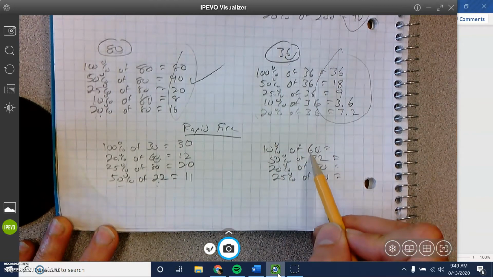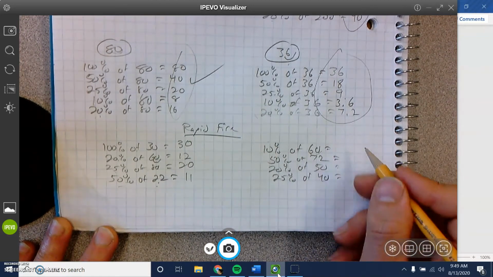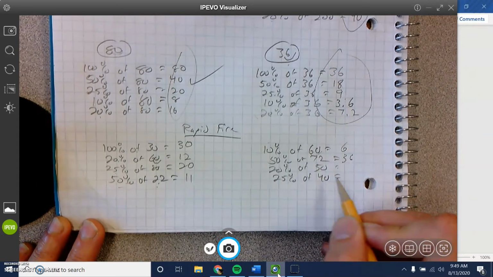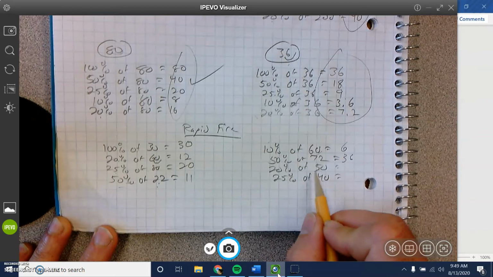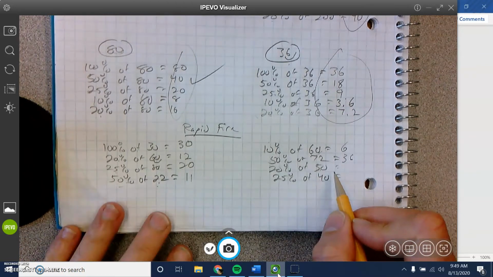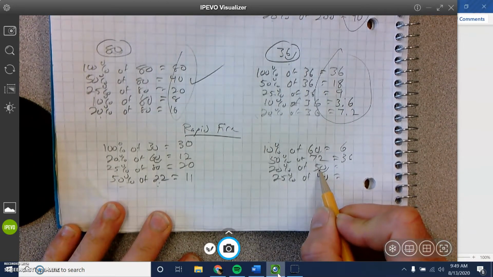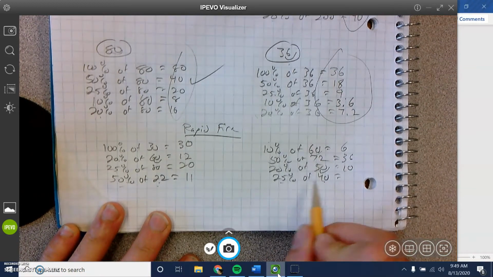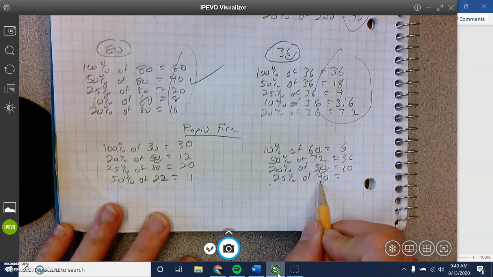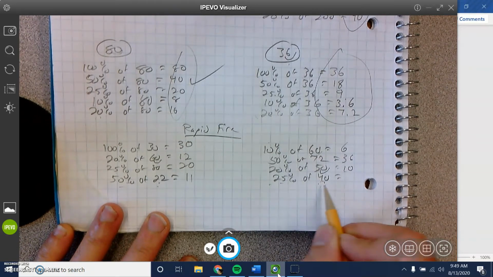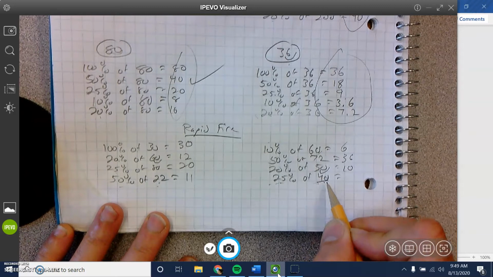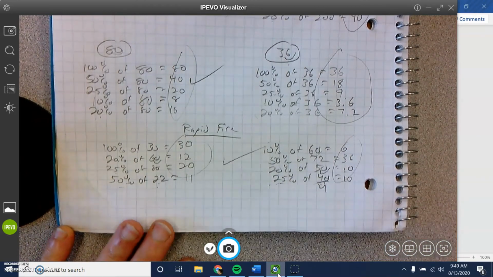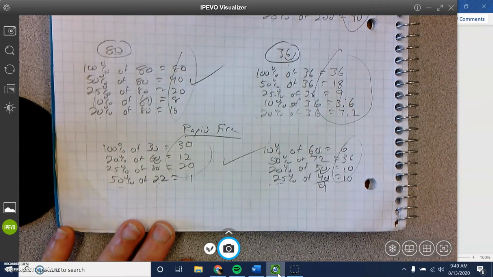10% of 60, move the decimal place over, or divide by 10, and you get 6. 50% of 72 is 36, half of it. 20%, well, 10% is 5, and then double it to get 20%, and you get 10. 25% of 40, so you can take half, which is 20, then half of that, which is 10, or divide by 4. 40 divided by 4 is 10. Boom. Cool. That is all rapid fire. We got them. Hopefully you got all 8 right.